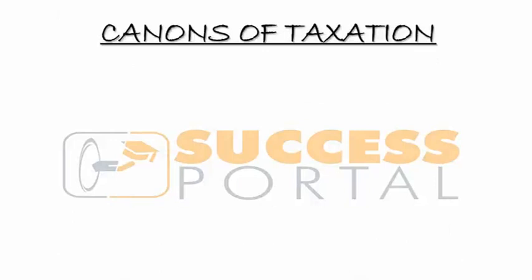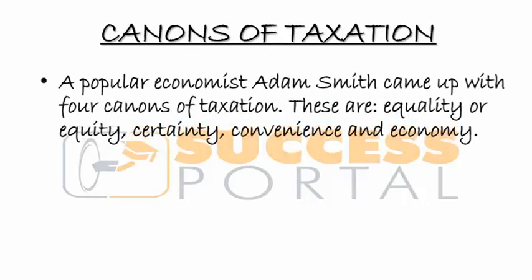But when we look at these qualities or canons, we should know that there are some economists that came up with these canons. The first economist that suggested the canons of taxation was Adam Smith. Adam Smith is a popular economist and suggested 4 qualities of a good tax system, or 4 canons of a good tax system.